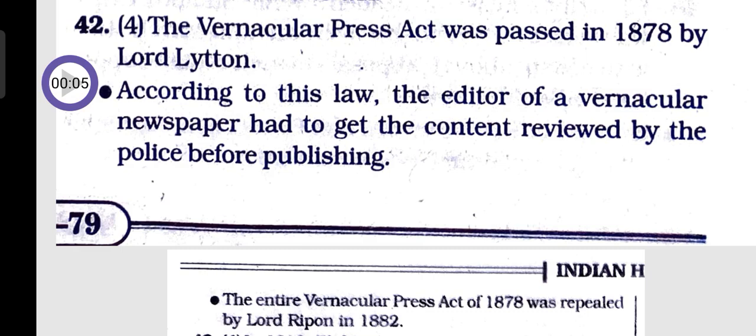The Vernacular Press Act was passed in 1878 by Lord Lytton. According to this law, the editor of a vernacular newspaper had to get the content reviewed by the police before publishing. The entire Vernacular Press Act of 1878 was replaced by Lord Ripon in 1882.